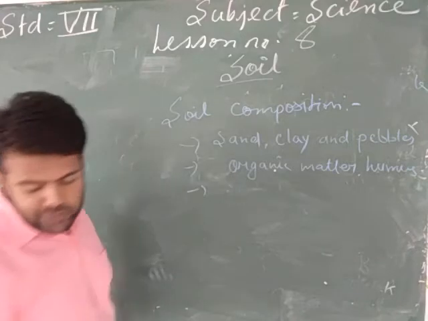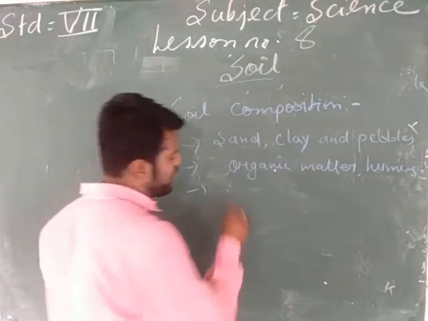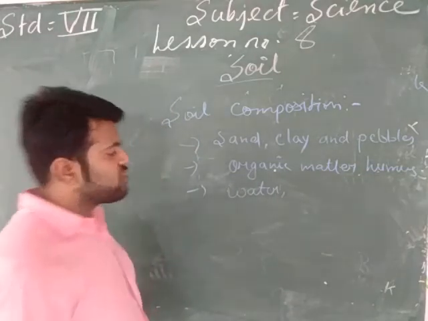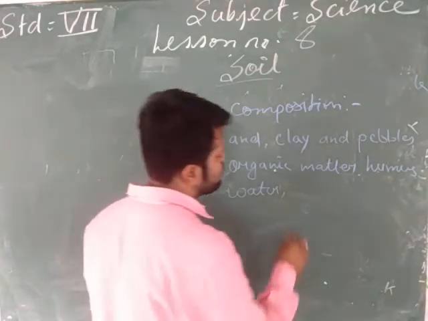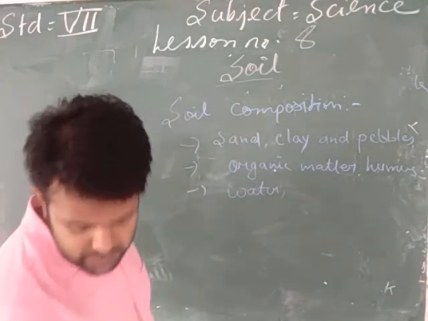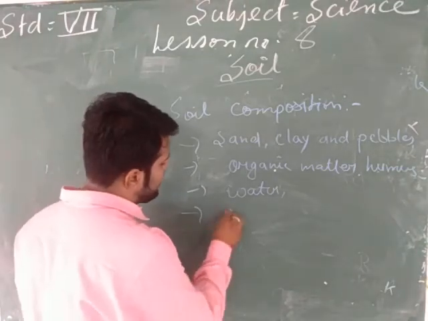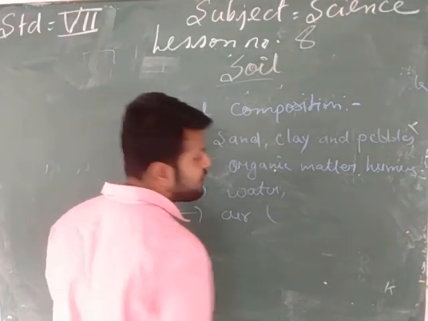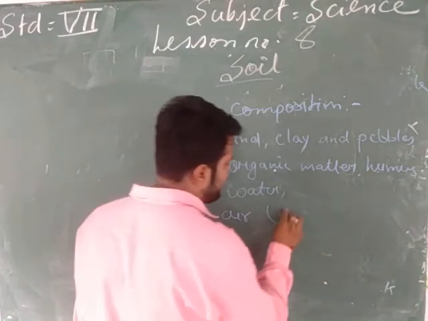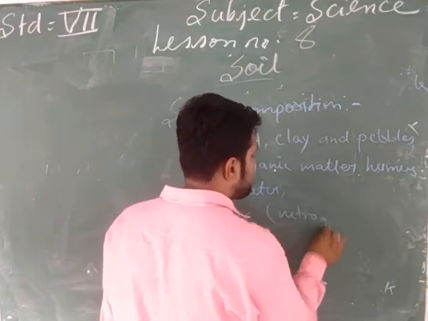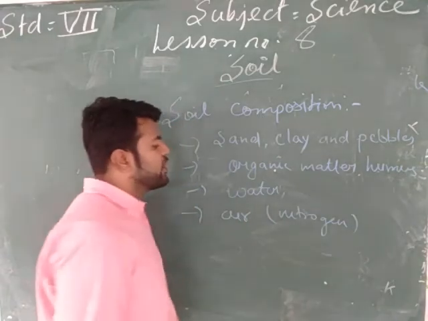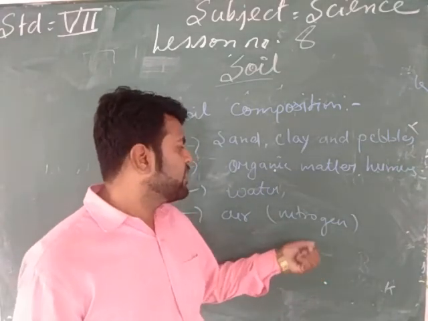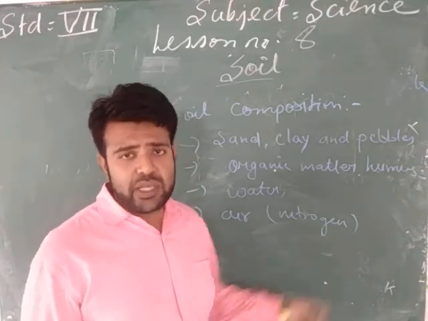Next, what does the soil consist of? Soil consists of water present in the top layer of the soil in the form of moisture. Next, it also consists of air. Soil also contains some air inside it, in its core, for example nitrogen. Soil contains some of the gases of air like nitrogen. Nitrogen is required by the plant for its growth.